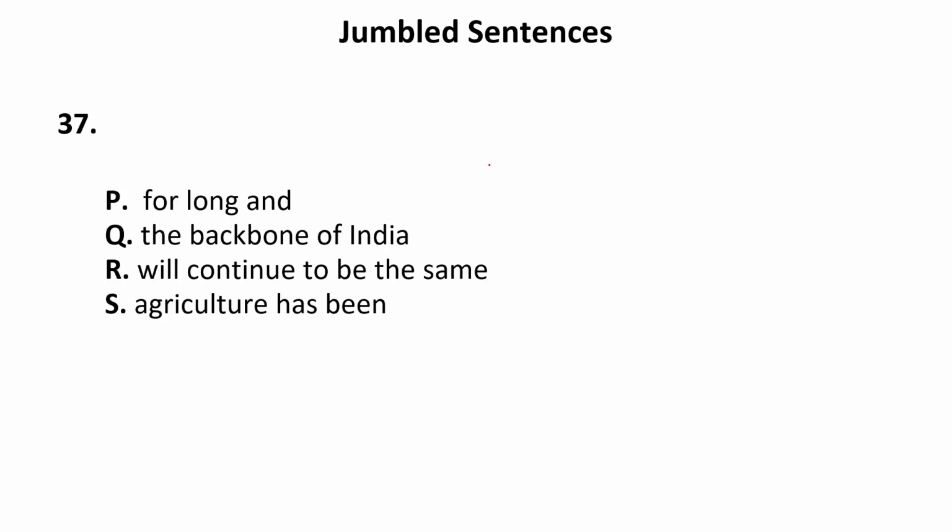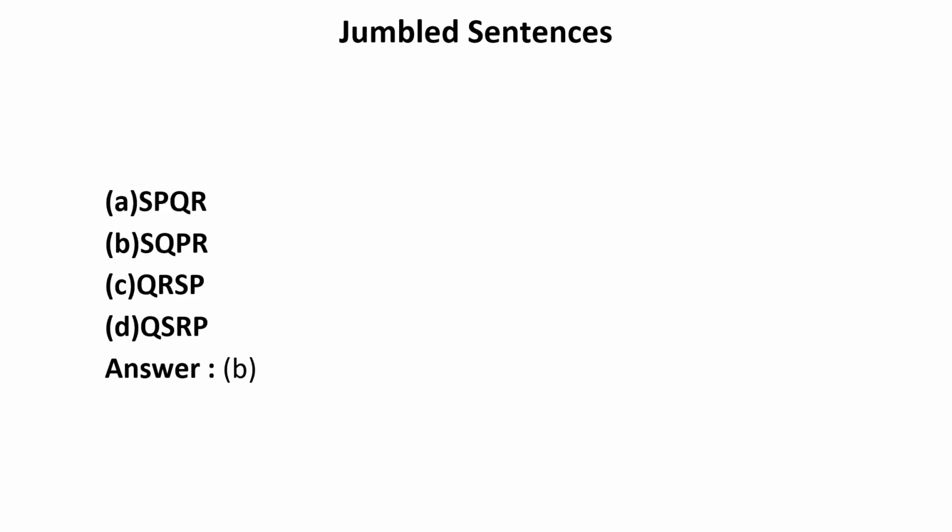Now let us move to the next one. For long, the backbone of India, will continue to be the same, agriculture has been. Now we know well that the paragraph begins with a noun, that is agriculture. So S will be the first sentence: Agriculture has been the backbone of India for long and will continue to be the same. So SQPR. Let us see if it is given in the options. Yes, of course it is there in option B, and B is the correct answer. So the correct answer is SQPR.